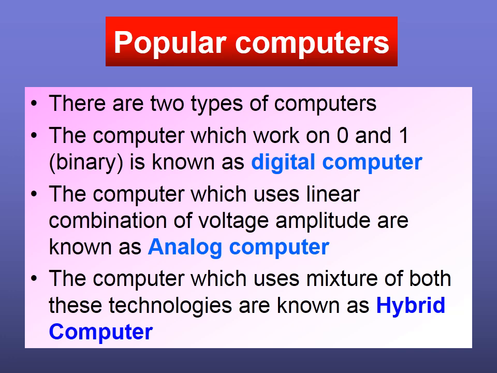Analog computers use a combination of voltage, amplitude, or currents, or frequencies or phases instead of digits. That is why they are called analog computers. Some computers use a mixture of both technologies. Hence, they are known as hybrid computers.